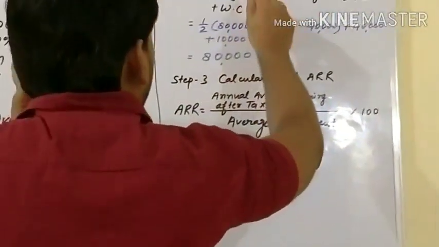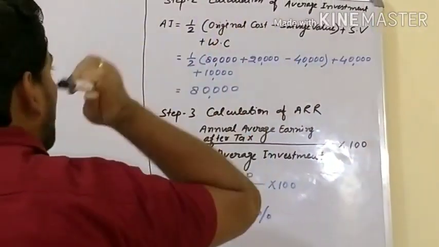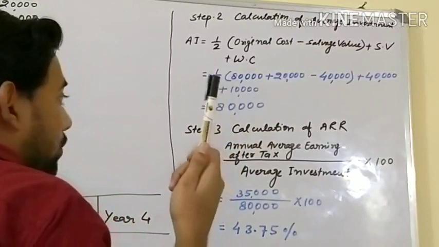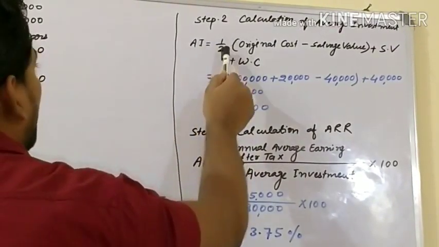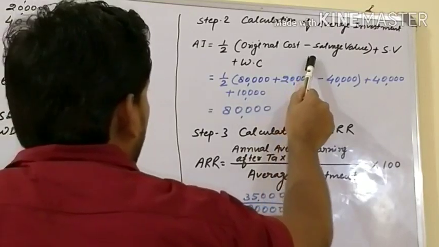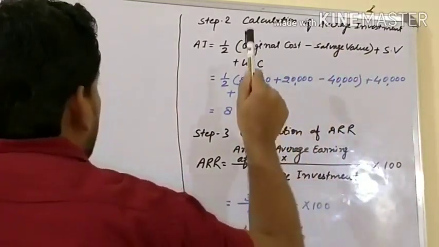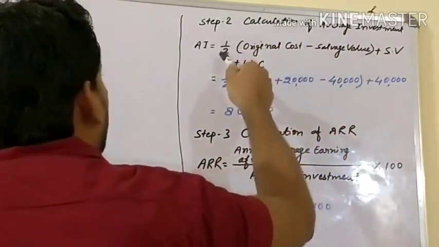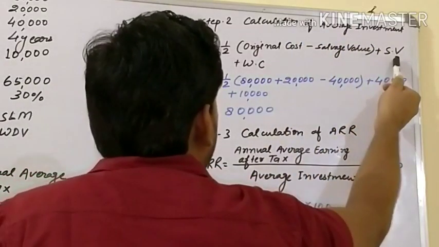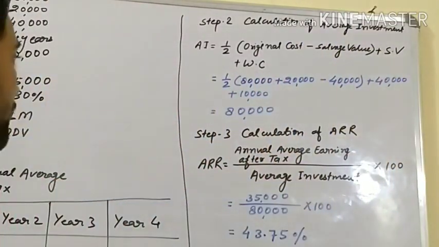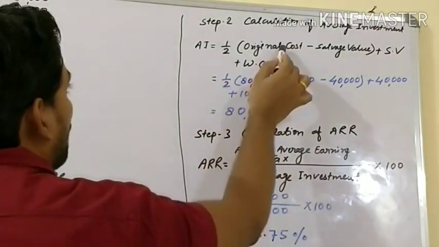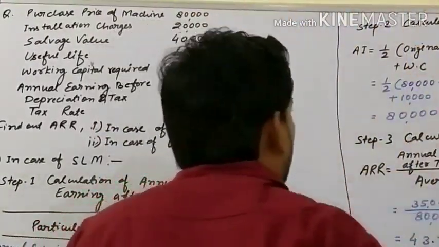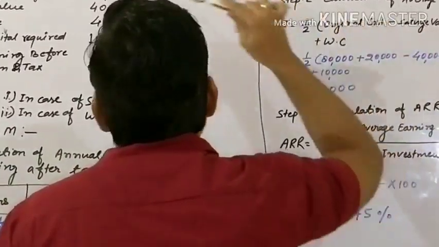In the second step, we will find out the average investment. In case of SLM, how will we find out average investment? Let's see the formula. Average investment is equal to 1 by 2 into (original cost minus salvage value), plus salvage value plus working capital. It means we have to take half of this value, then add salvage value and working capital. 1 by 2 of original cost, 80,000 which is the purchase price of machine, plus the installation charge, which is also the cost of machine, minus salvage value which is 40,000.